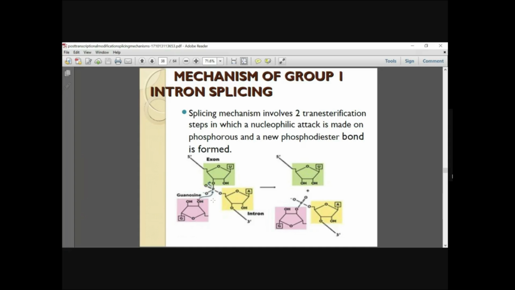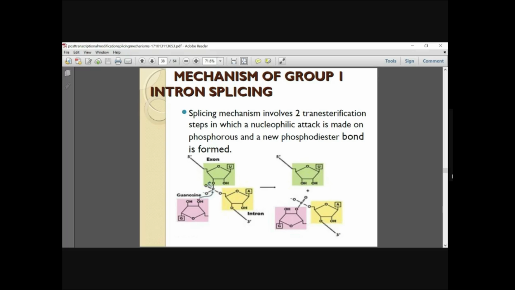In this transesterification reaction, the 5' phosphorus of the intron will attack the OH group and the 3' oxygen of the exon, forming an ester bond.